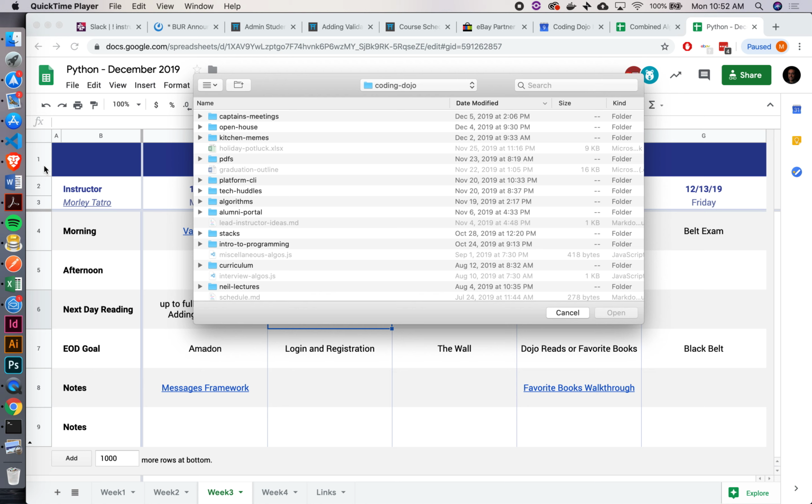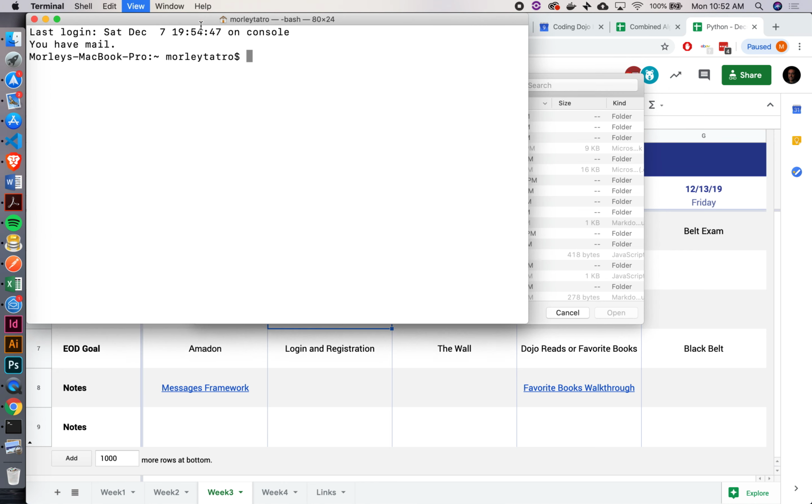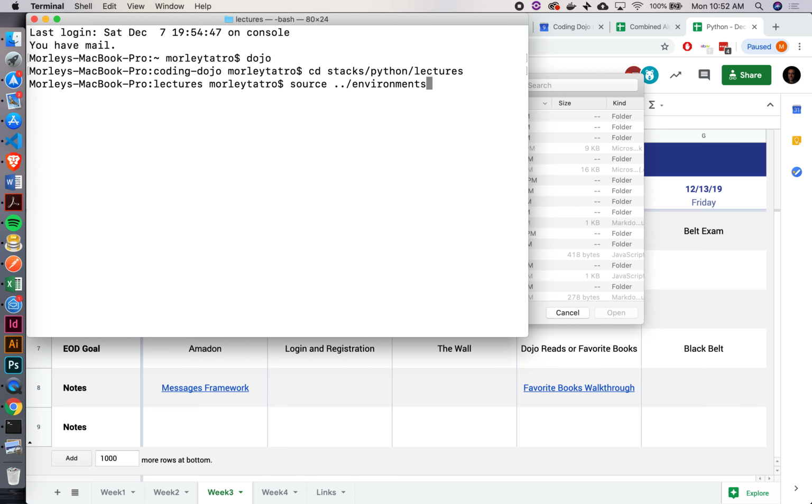All right, so to do this, let's create a new Django project. Let me go to my Dojo directory, Python, lectures. Okay, so what do I need to do before I create a new Django project? Get the environment activated every time, right? So let's activate that environment, source, up one level into my environments.